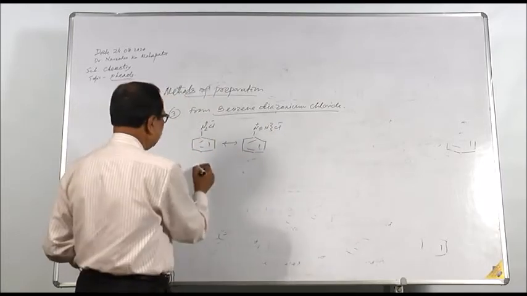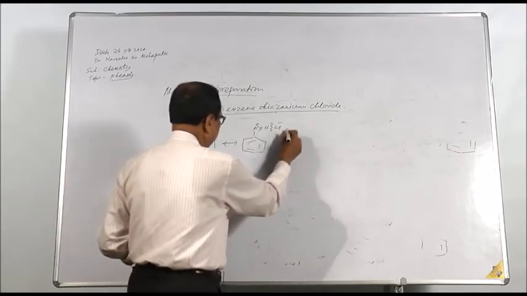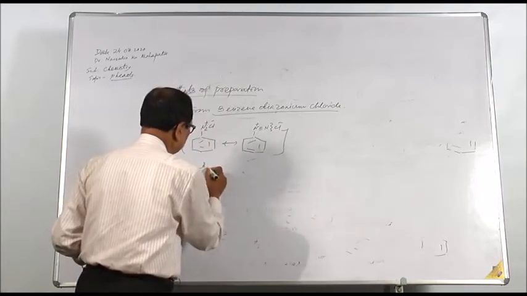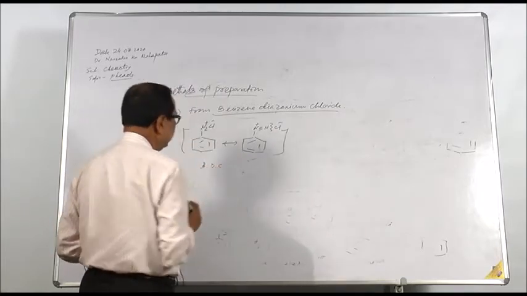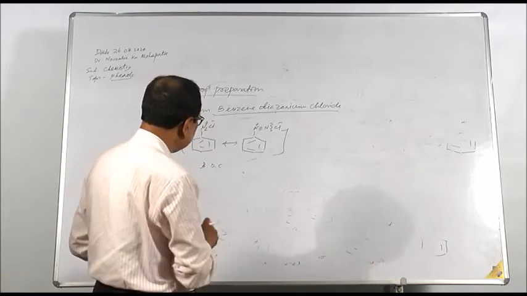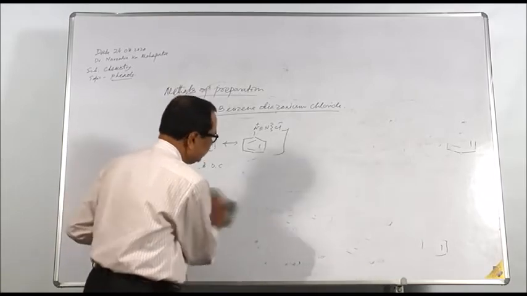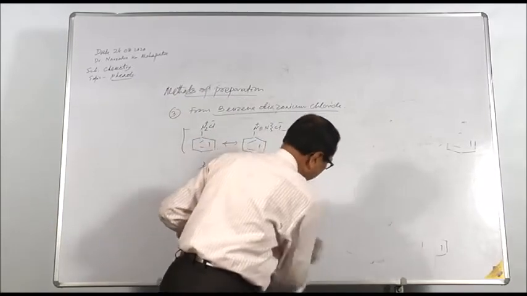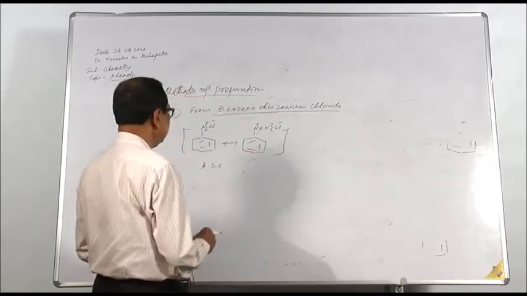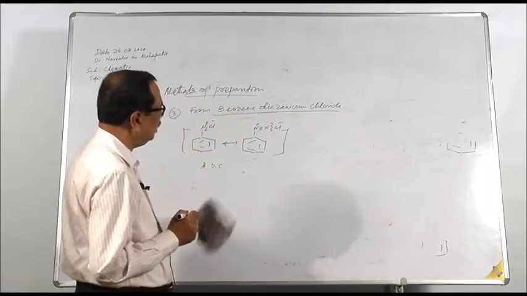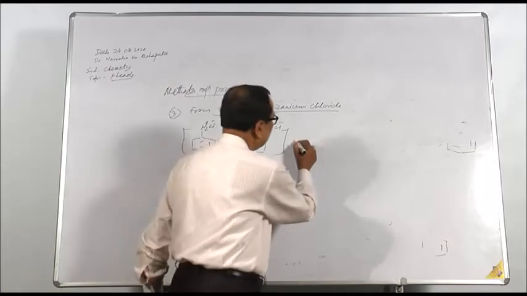So this is benzene diazonium chloride, BDC. When benzene diazonium chloride is boiled with water, phenol is formed.